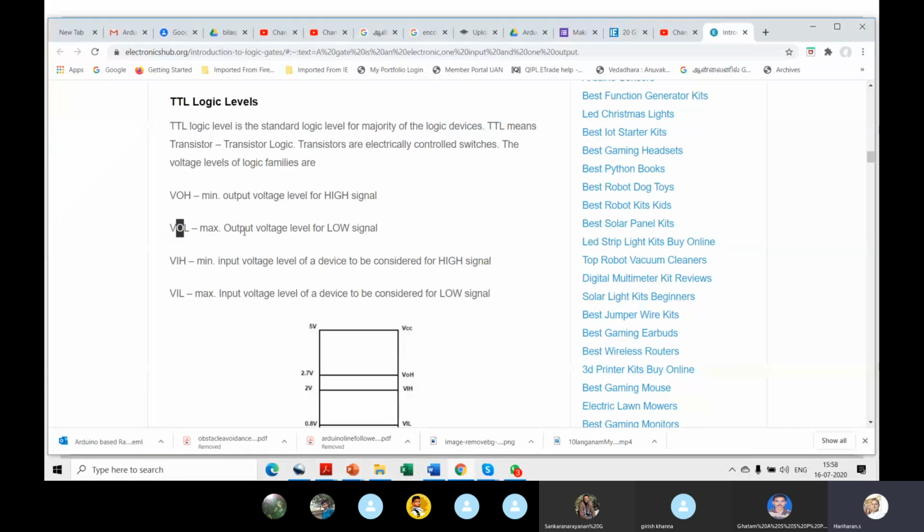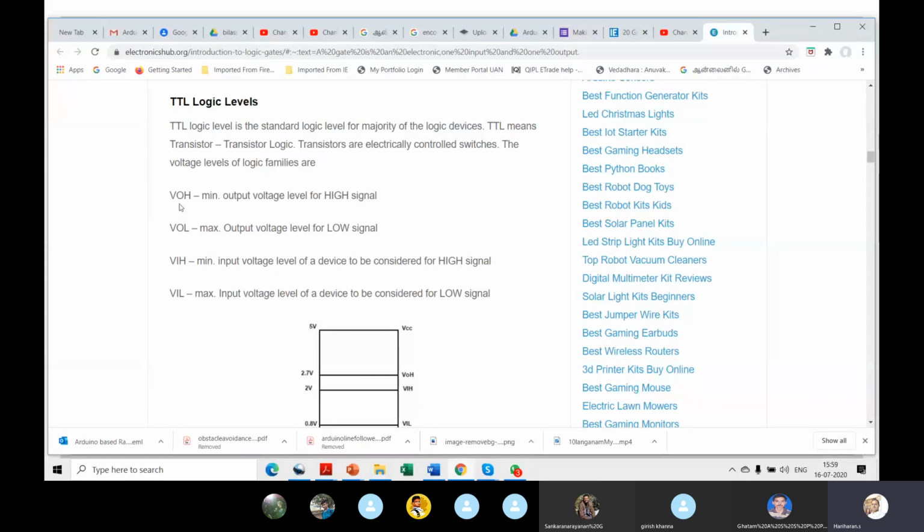VOL is the minimum output voltage for a low signal. When the output is low, what is the value it has to be? When the output is high, what is the voltage it has to be? It's an inverter, right? You have an A input and a Z or Y output. So at the Y output, when it is on, what is the value? When it is off, what is the value?